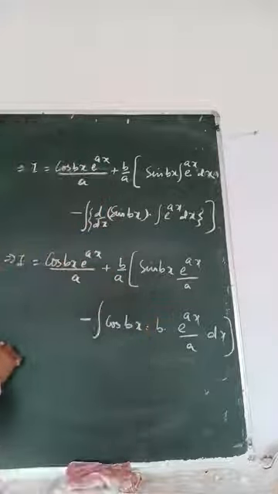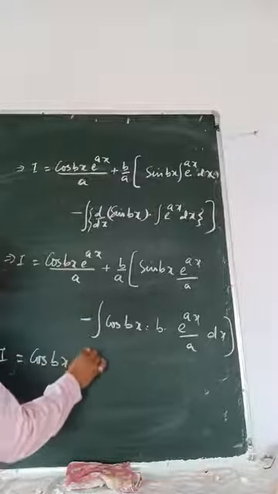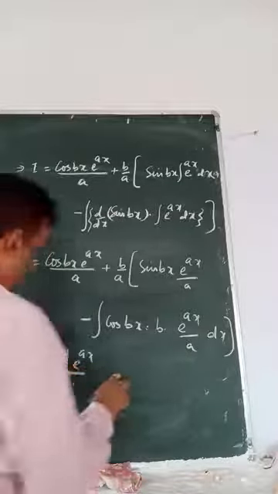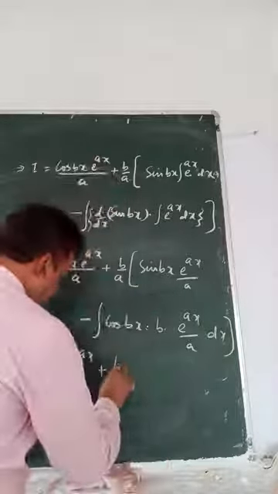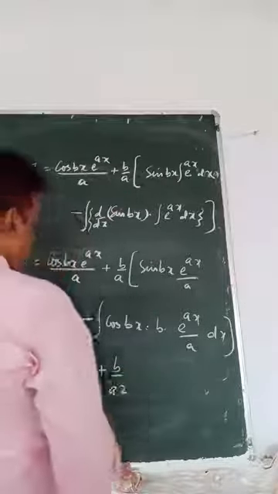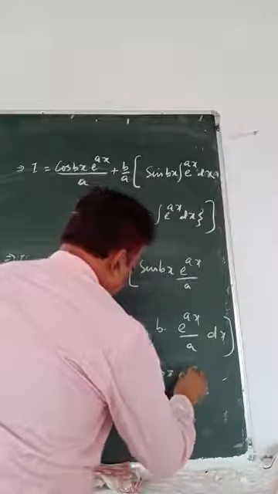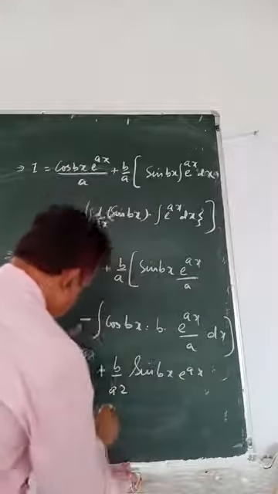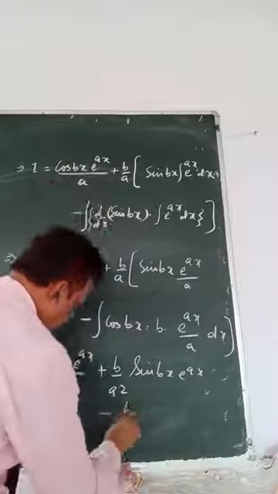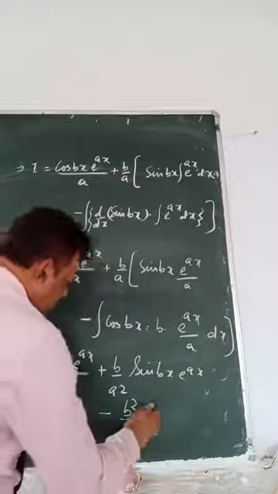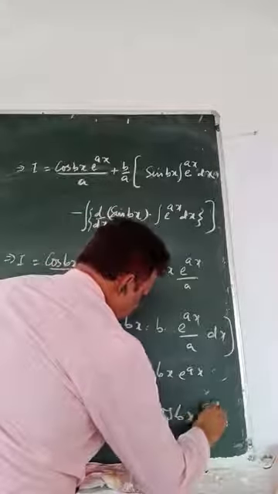So I equals cos bx e to the power x by a, plus b by a square sin bx e to the power x, minus b square by a square, integral of cos bx e to the power ax dx.